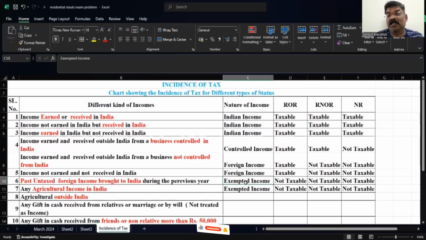Next, agricultural income outside India. See, any agricultural income outside India, we treat that as a foreign income and it is taxable in case of a resident. It is not taxable in case of a resident but not ordinarily resident and a non-resident.